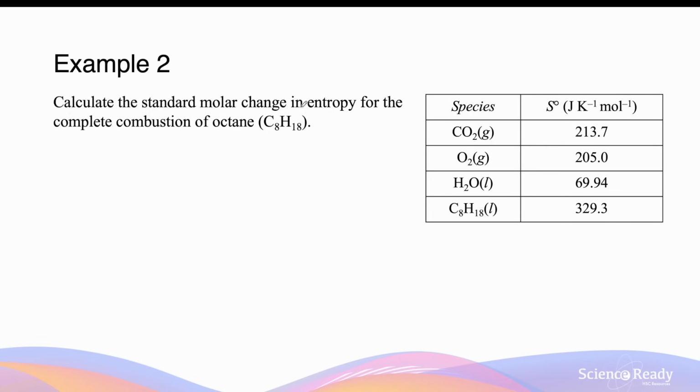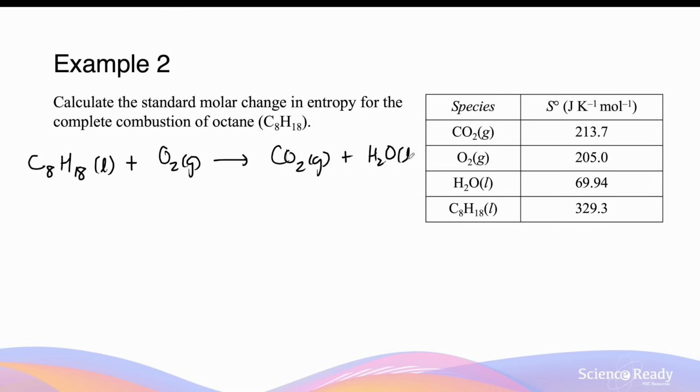Calculate the standard molar change in entropy for the complete combustion of octane. So this refers to a chemical reaction. Before we can calculate the entropy change, we need to first write a balanced chemical equation. C8H18, this is liquid in standard states, plus oxygen gas produces carbon dioxide gas plus water liquid. So these are the products of complete combustion.